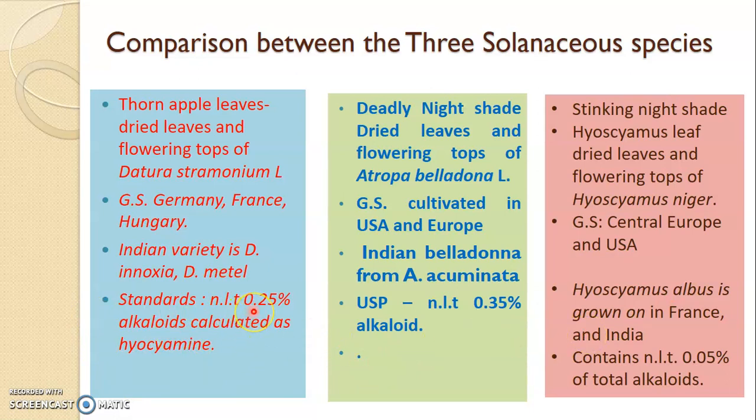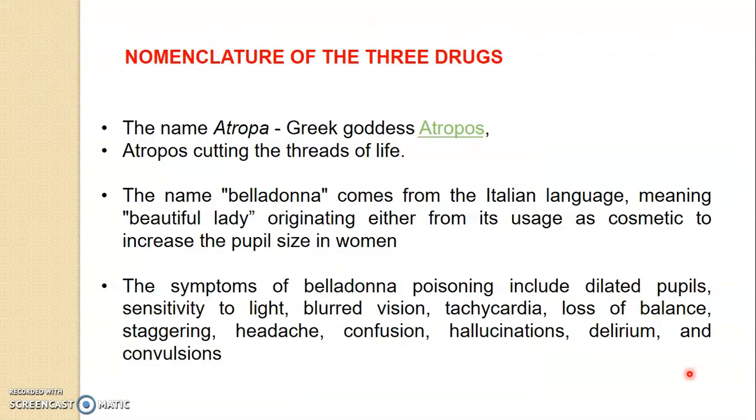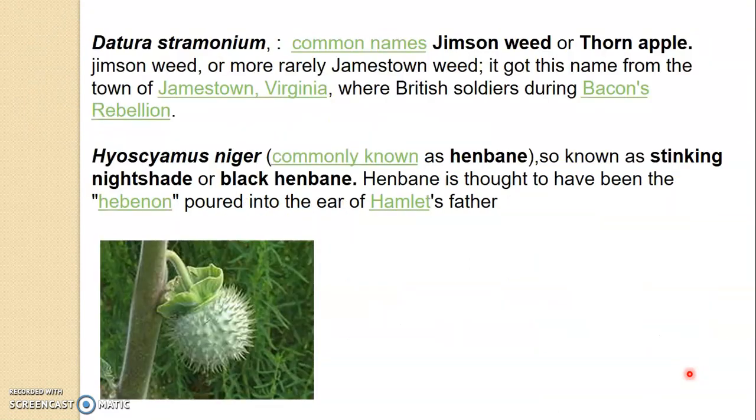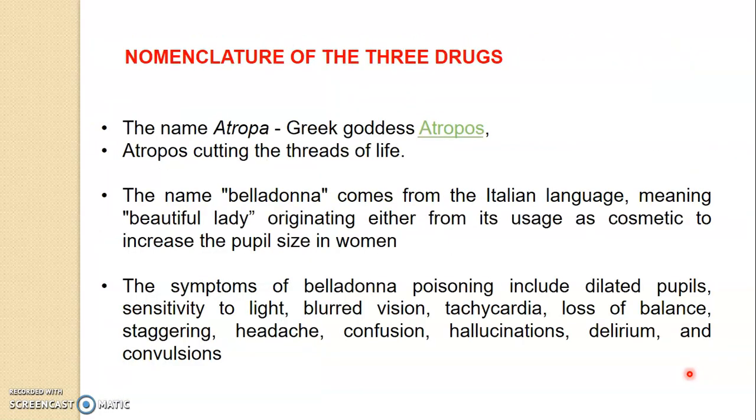The amount of alkaloids present in all these three species differs. We have 0.25% in datura, 0.35% in Atropa, and a very low concentration, 0.05%, in Hyoscyamus. Now there are some interesting stories about Atropa belladonna and Datura stramonium, given in these slides. A very important one is that the word belladonna means beautiful lady, because Atropa has a mydriatic effect, and because of this it was used in previous years for cosmetic purposes, to increase the pupil size in women.